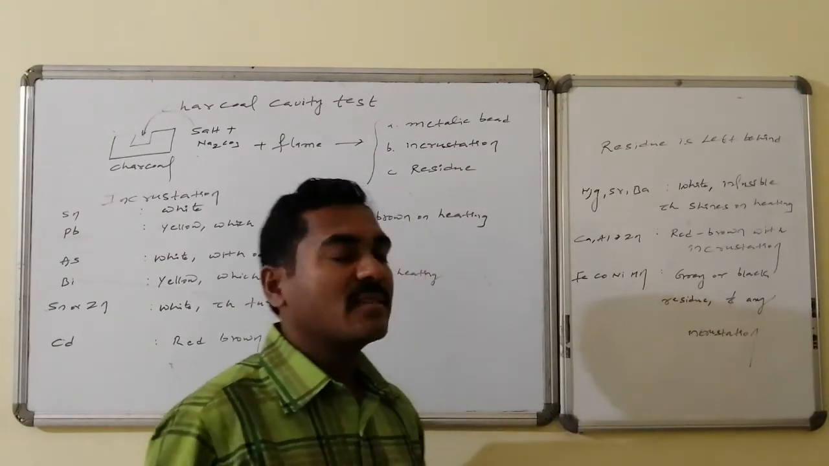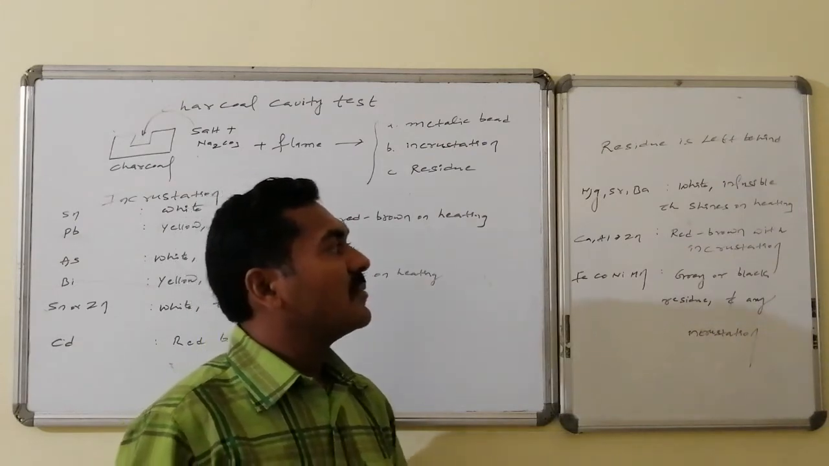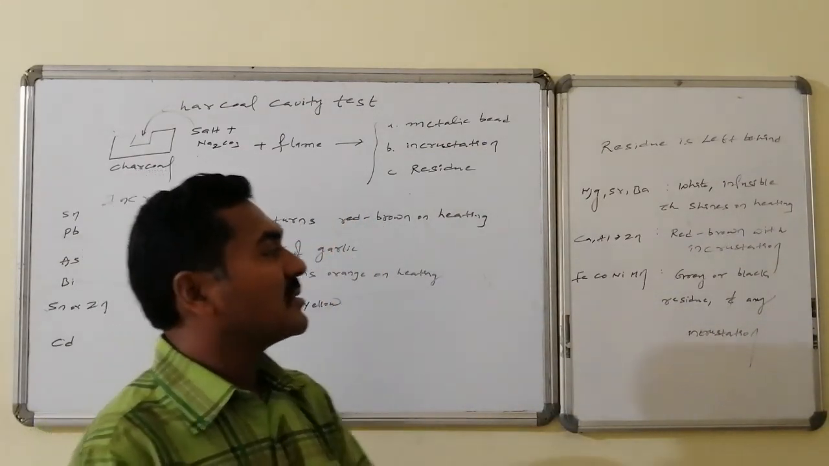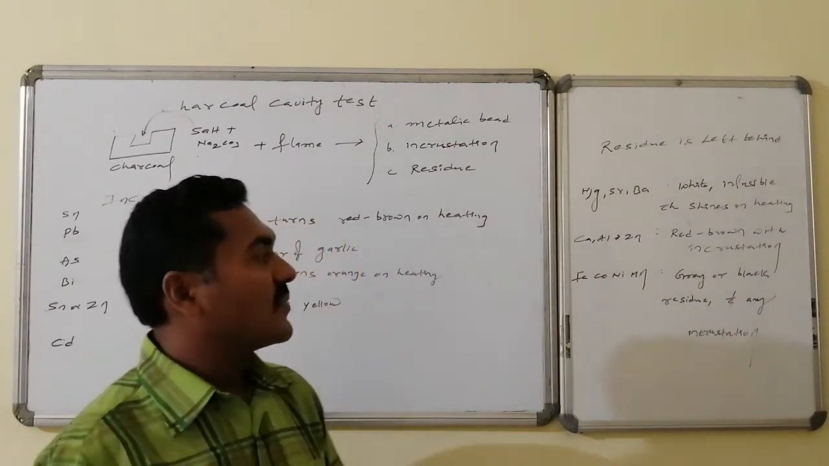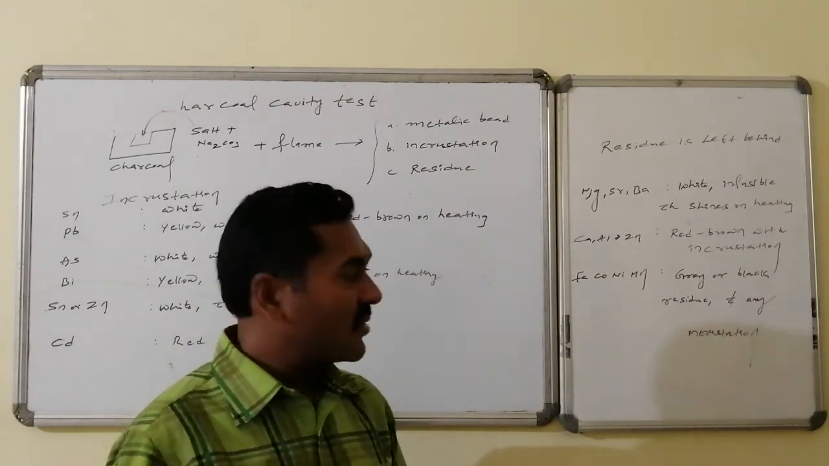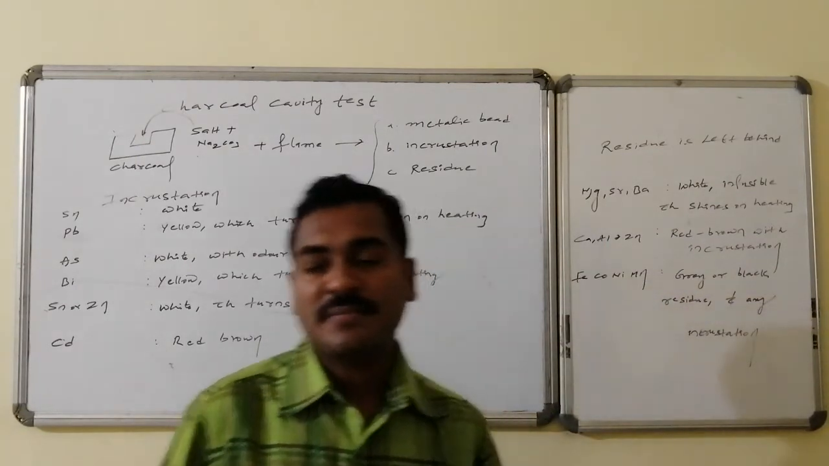Magnesium, strontium, barium give a white residue that is infusible and shines on heating, whereas calcium, aluminium and zinc give red brown, and ferrous, cobalt, nickel and manganese give a grey or black residue, which cannot undergo any kind of incrustation.